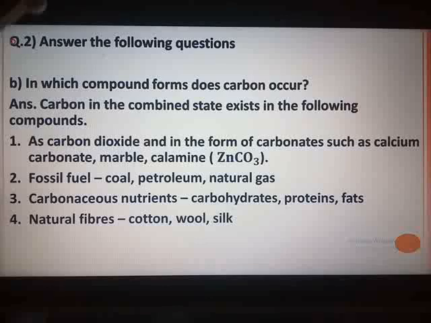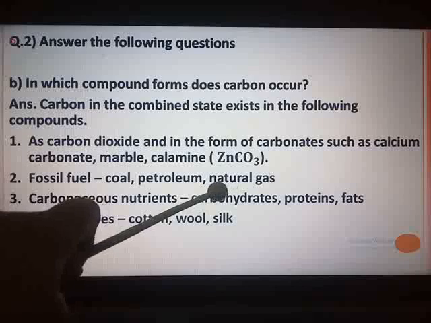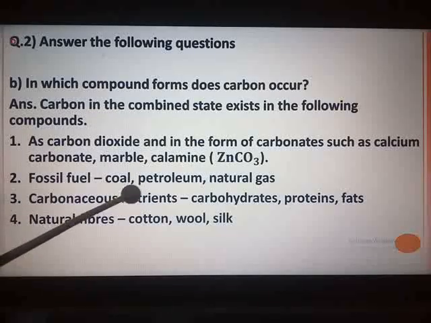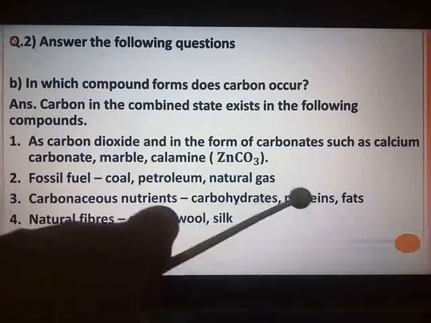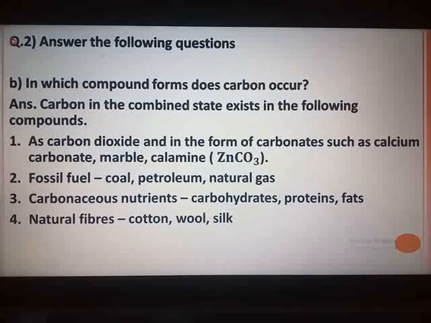Then all the 4 points you can copy as they are given: carbon dioxide and in the form of carbonates such as calcium carbonate, marble, calamine; fossil fuels as coal, petroleum, natural gas; carbonaceous nutrients like carbohydrates, proteins, fats; and natural fibers as cotton, wool, silk. So all the 4 points are given in the textbook. So only one line you have to add over there.